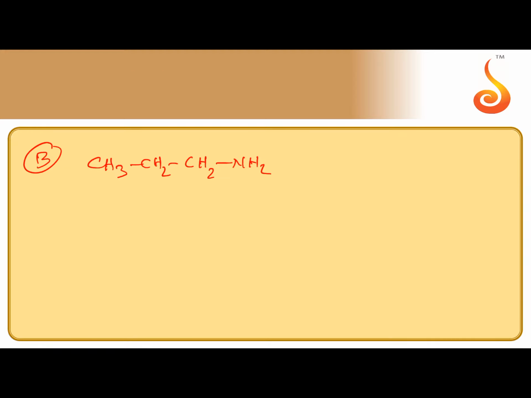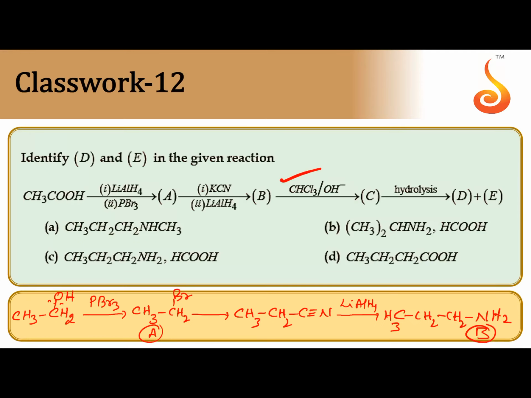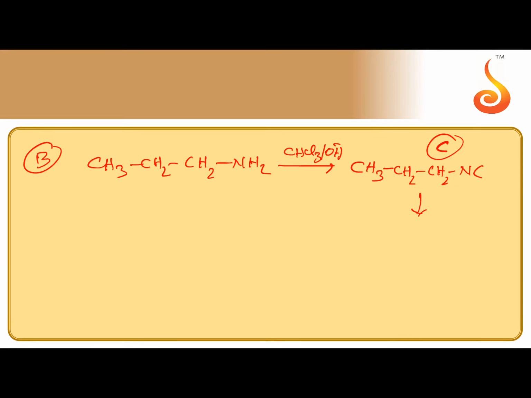Primary amine, after reaction with chloroform in the presence of alkali, will become isocyanide, CH3CH2CH2NC. Alkyl isocyanide, that is C.